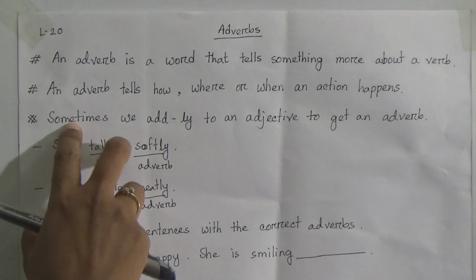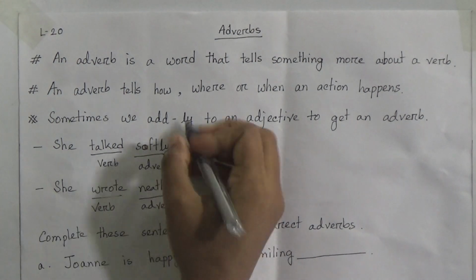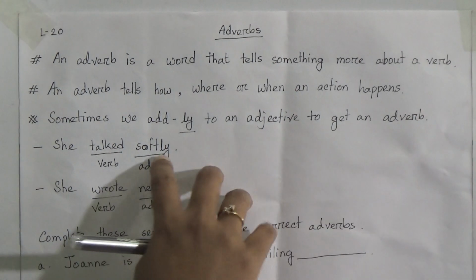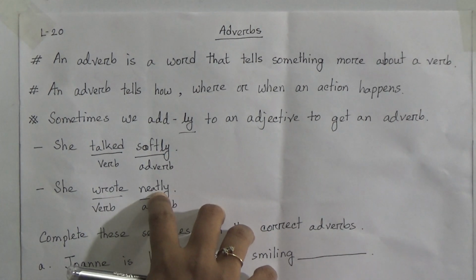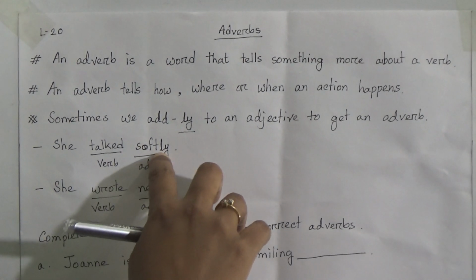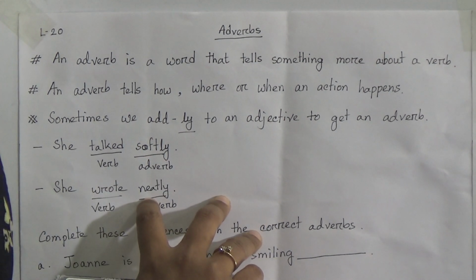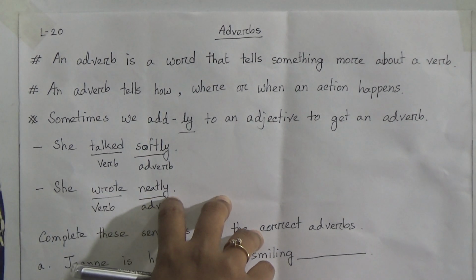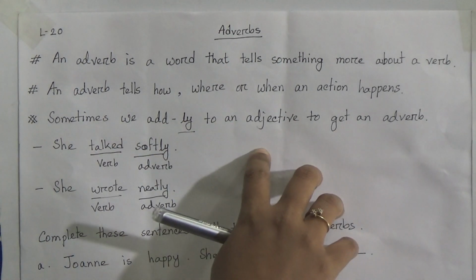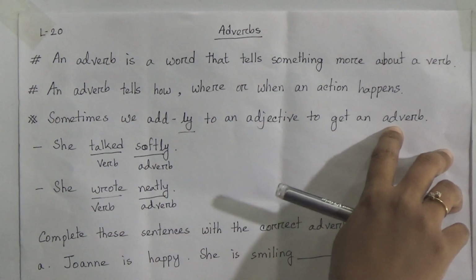So number 3, sometimes we add ly to an adjective to get an adverb, like softly, neatly. Soft is an adjective, and with the adding of ly it becomes an adverb. Then again neat is an adjective, but when we add ly it becomes an adverb. So sometimes we add ly to an adjective and it becomes an adverb.